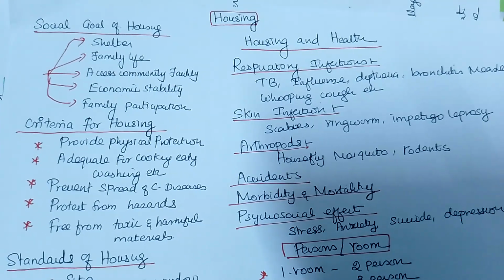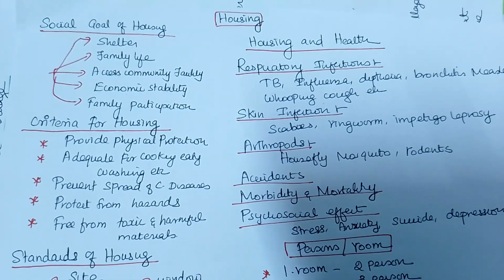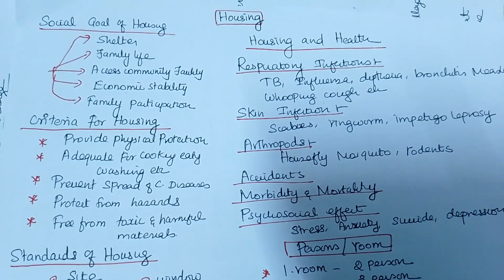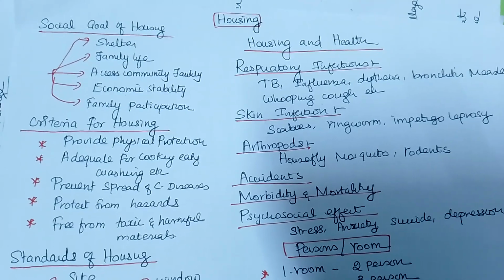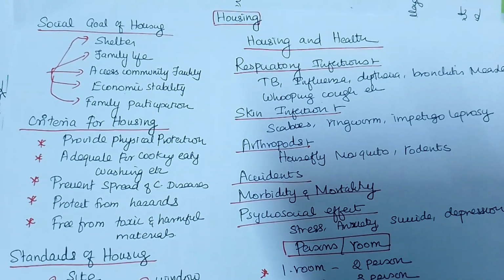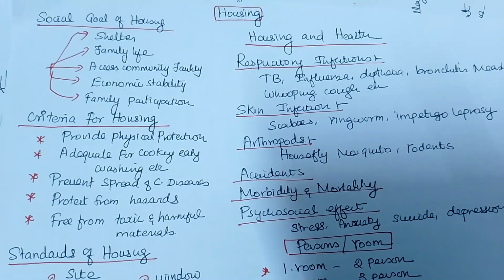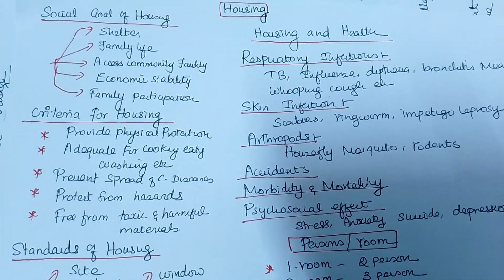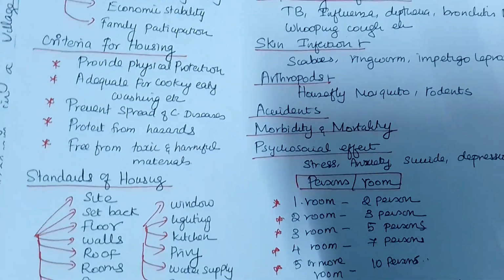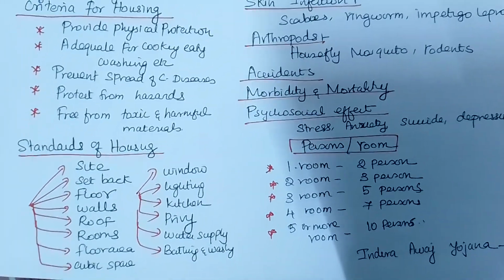In our country, it is okay. We are building the house with brick and other things. In Japan, if you build the house with brick and other things, it is a harmful housing. Anytime an earthquake may come, so you have to build the house with wood. Okay, and also it should be free from toxic and harmful materials. Correct? Yes. What is the standard of housing?